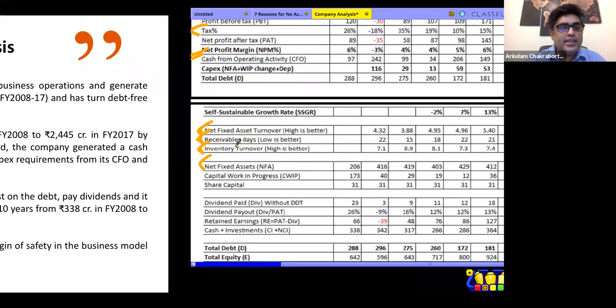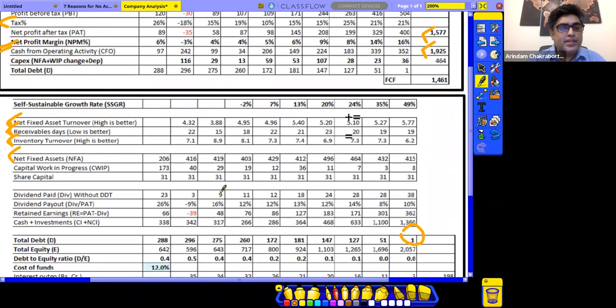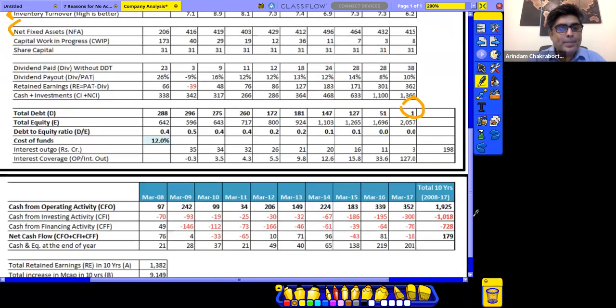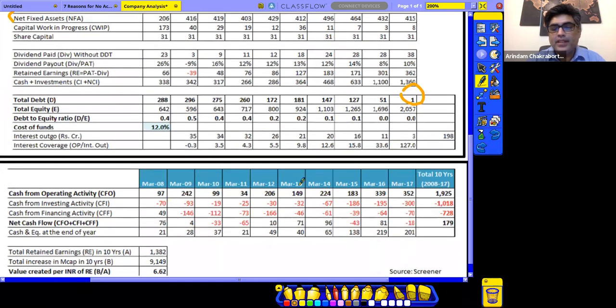So when we say cash from operations, if we see over here, the cash from operations is, in the majority of cases, covering the investment activity that they have undertaken, as well as the financing requirement that they have, right?